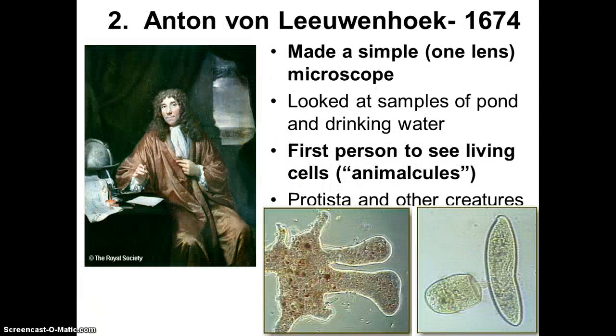Now, Anton van Leeuwenhoek made a very simple microscope, and he just had a ball looking at everything. He looked at samples of pond water and plants, and he saw these little cells, and he called them animalcules.